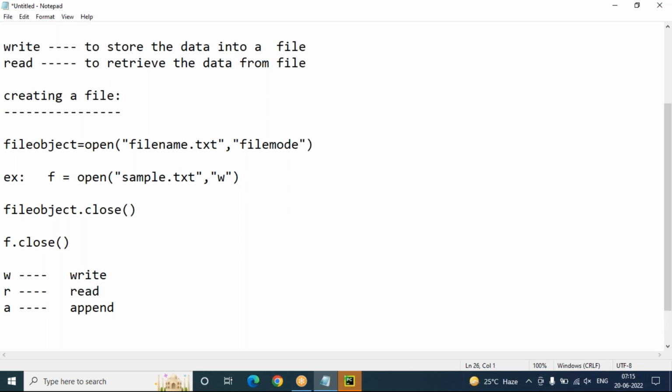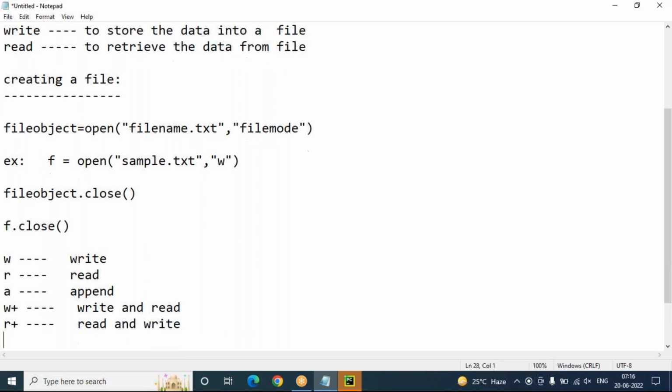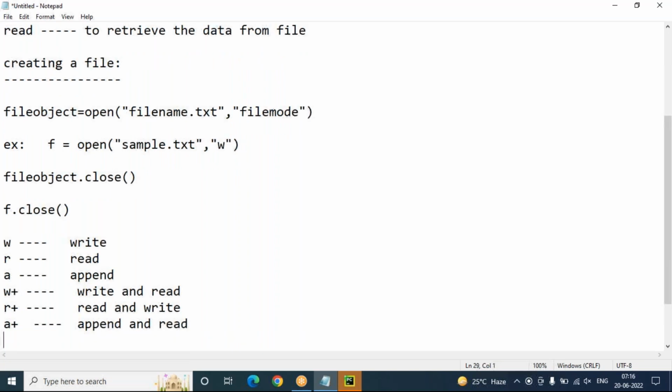W plus means write and read. R plus means read and write. A plus means append and read.